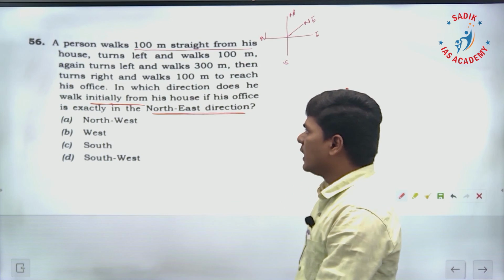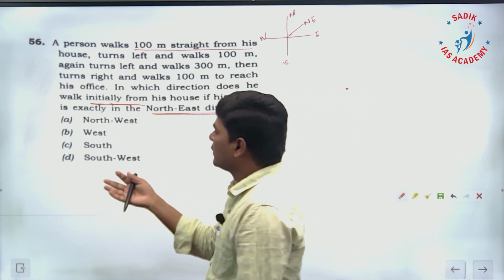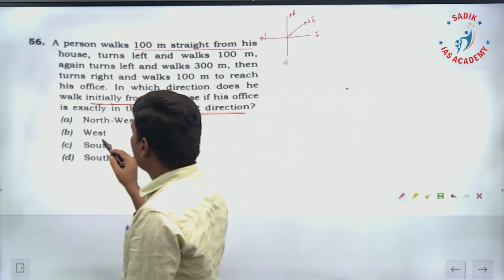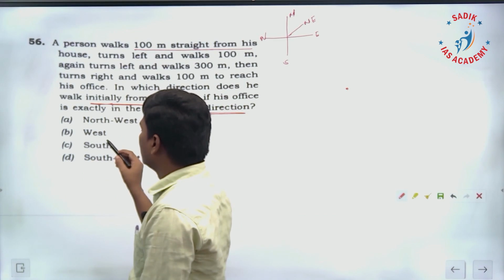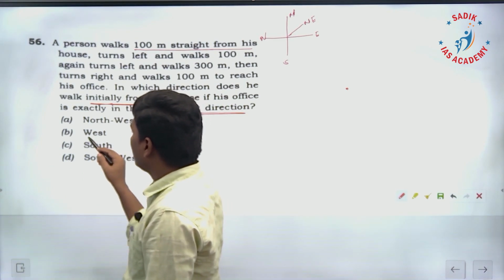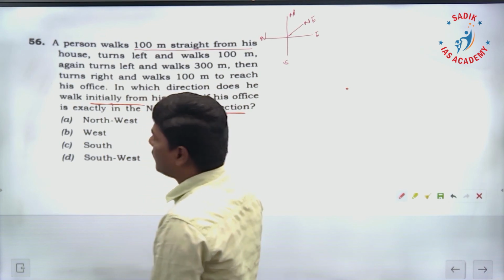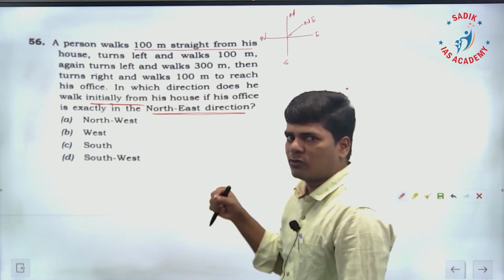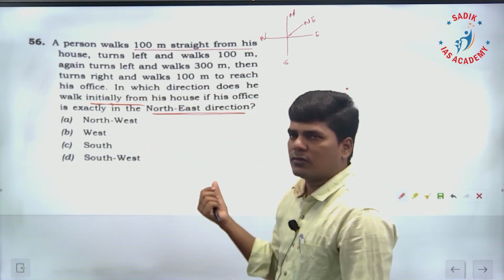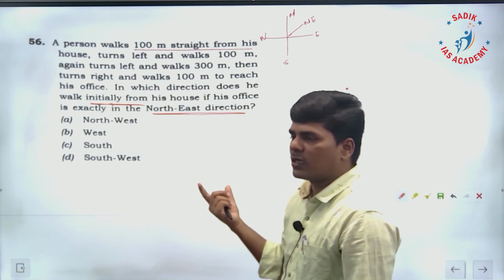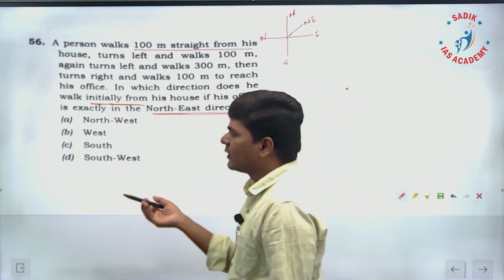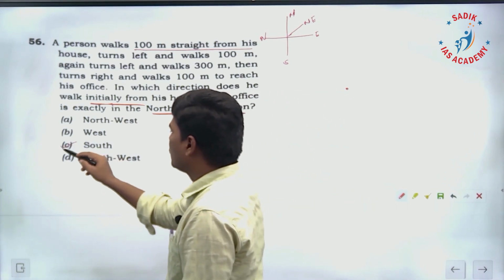That's what you have to find. In the options, suppose you have to verify if he moves towards west, you do all the directions and look at the final point with respect to his house, whether it is in the northeast direction or not. That you have to check. Since I know the answer, I'll verify this option.